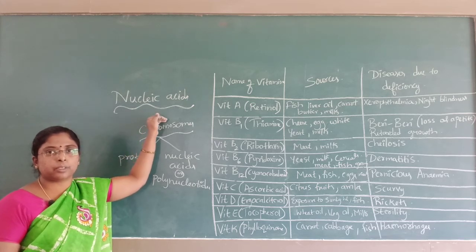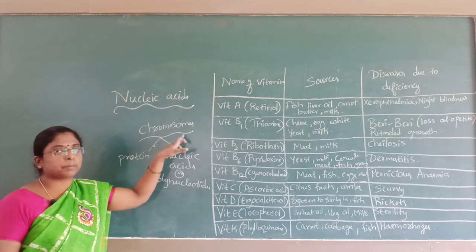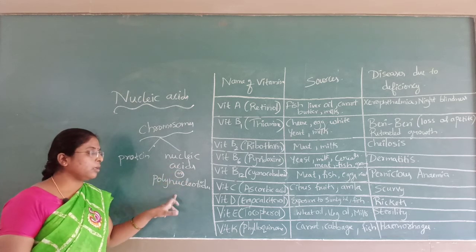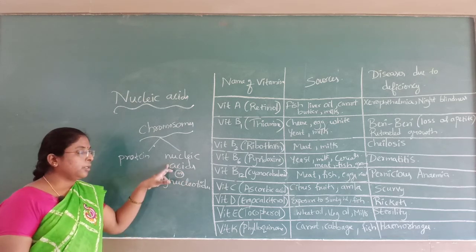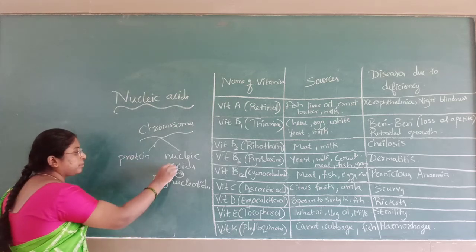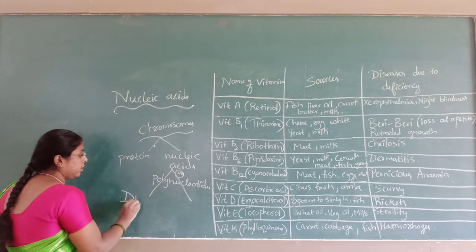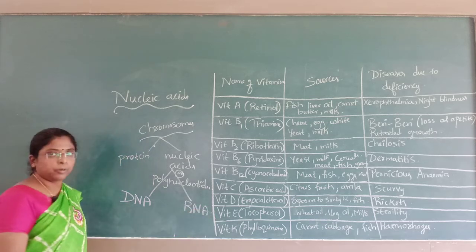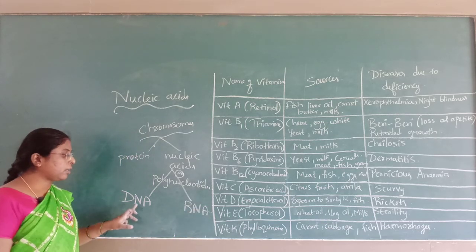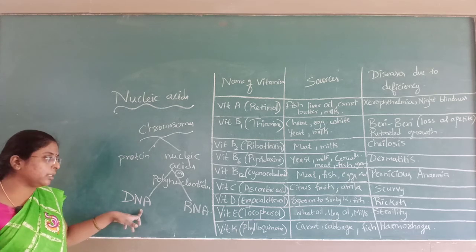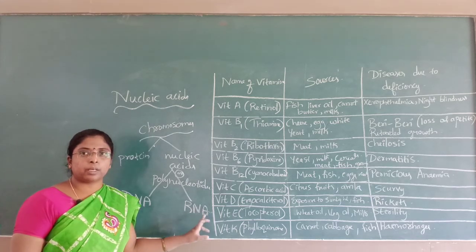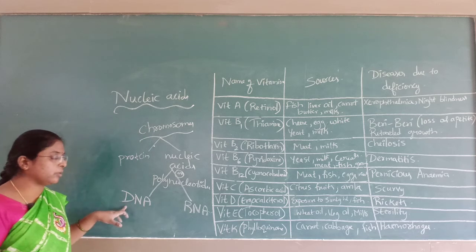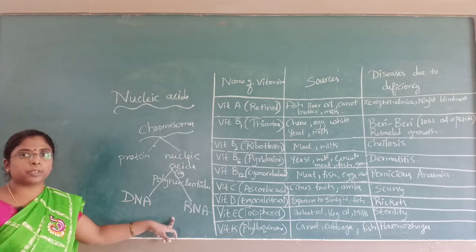A living cell contains the nucleus. In the nucleus, the chromosome is present. The chromosome consists of a protein part and the nucleic acids or polynucleotides. Nucleic acid has two types: one is DNA and another is RNA. DNA is deoxyribonucleic acid, RNA is ribonucleic acid.